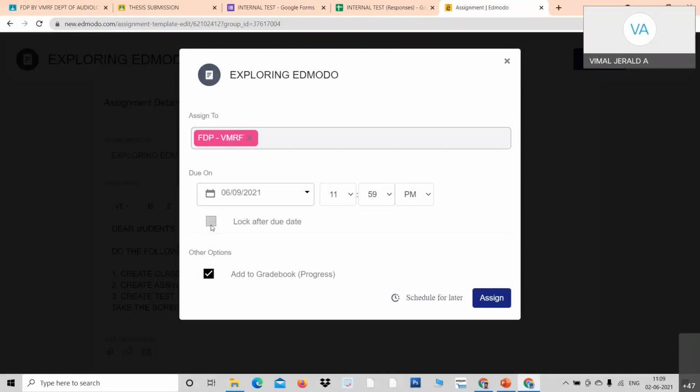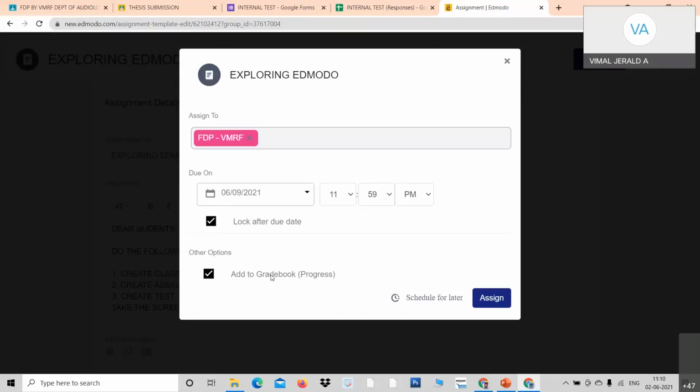So I just press lock after due date. See, professors, there is an option, lock after due date. And look here, you just enable this so that we can get this marks into the final consolidated marks. You see, add gradebook.